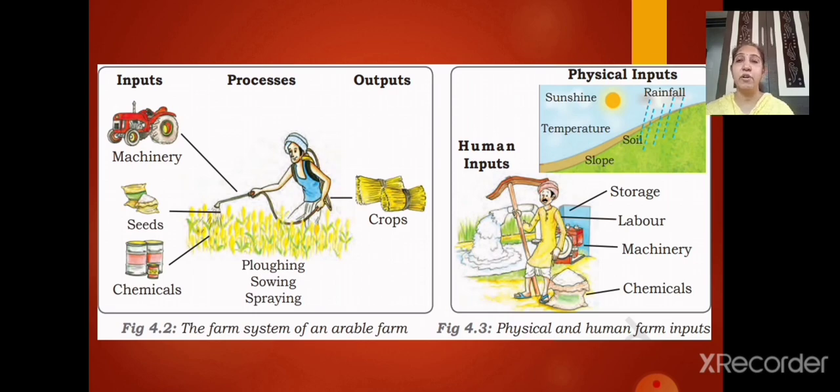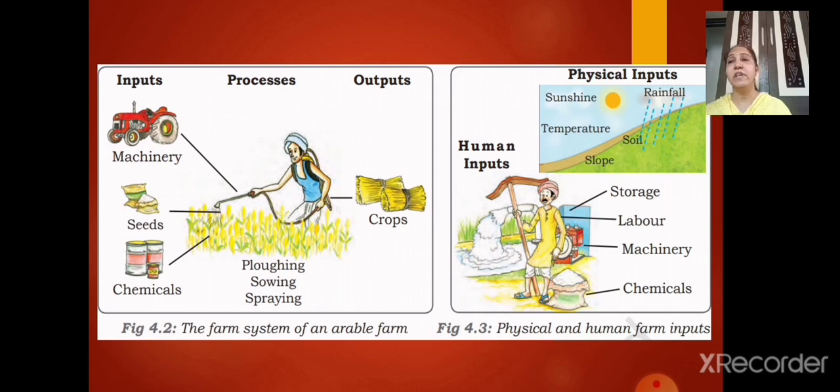Then processes, what is included in the processes? Plowing, sowing, spraying, harvest, even weeding, everything. All these are included in the processes. Then finally outputs. What is the output? That is the crops that you get. Okay, so this is very important for you to understand. The farm system is basically dependent on three main things, that is inputs, processes, and outputs.